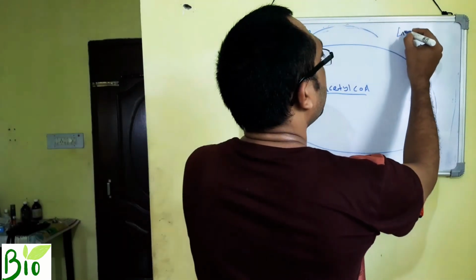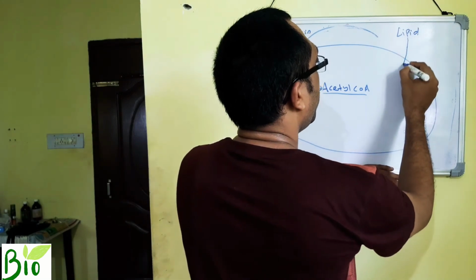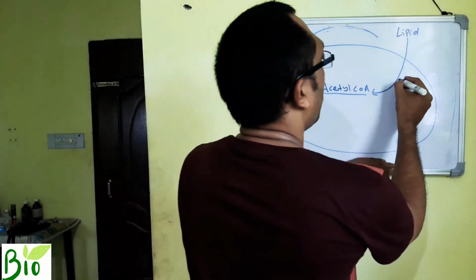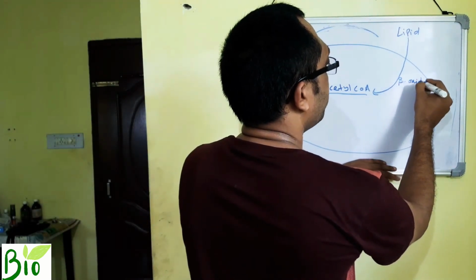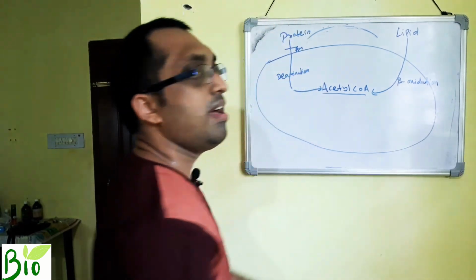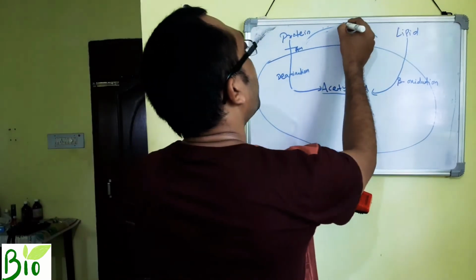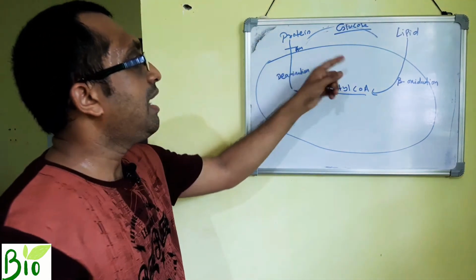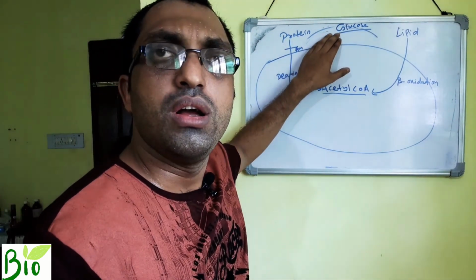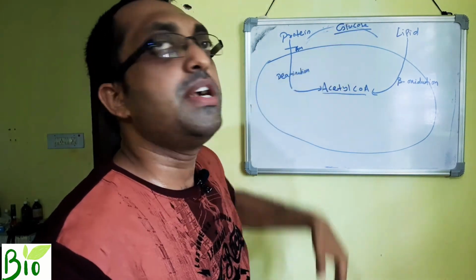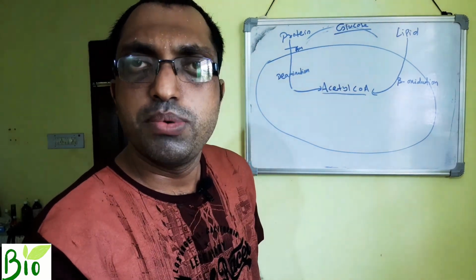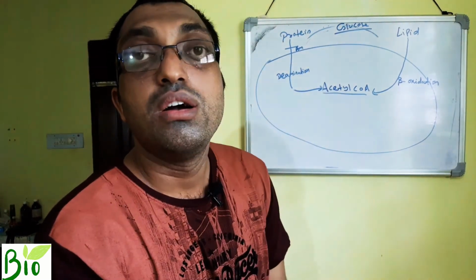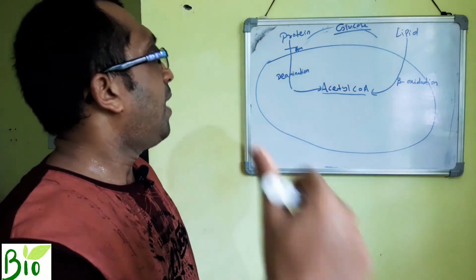Your lipid, mostly fatty acid, can enter into mitochondria and converts into acetyl coenzyme A. And this process is called beta oxidation. But the problem arises with glucose. Students, you declare glucose as your food, but glucose cannot enter into mitochondria. So how is glucose food? But the scientists have told that glucose is your food. Why?